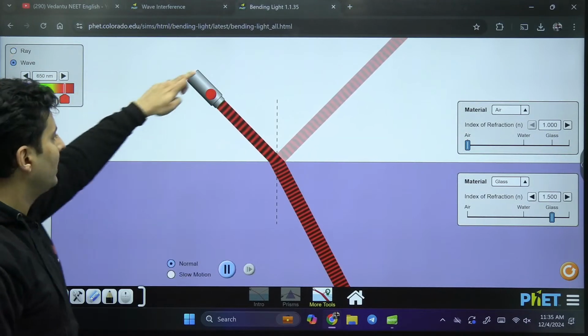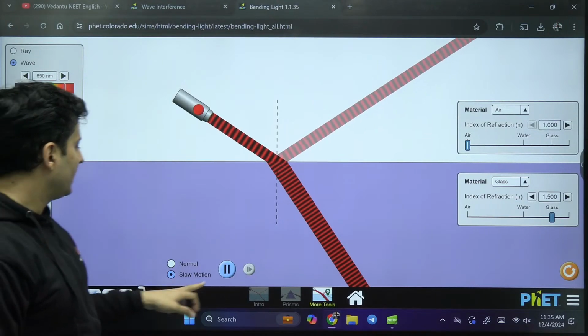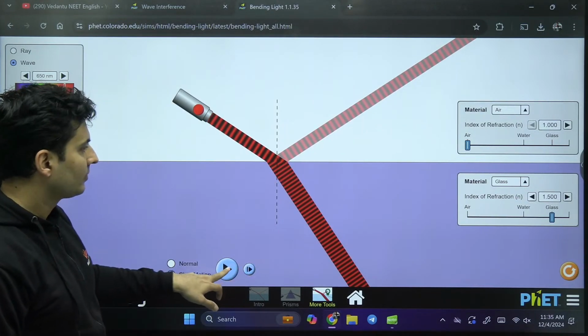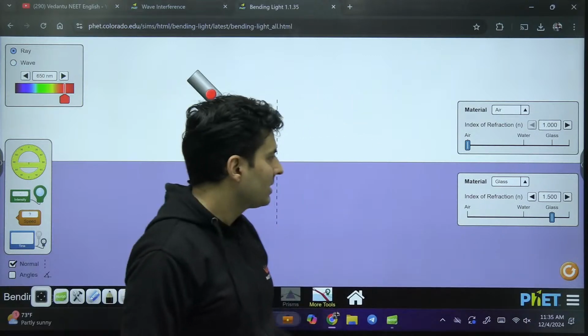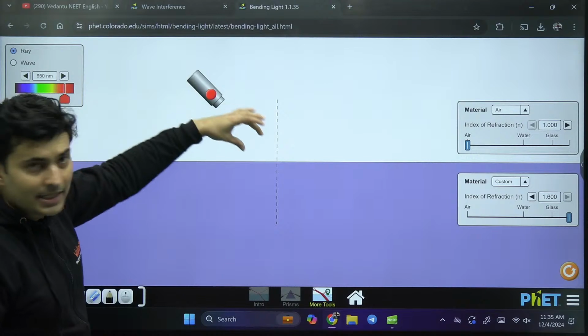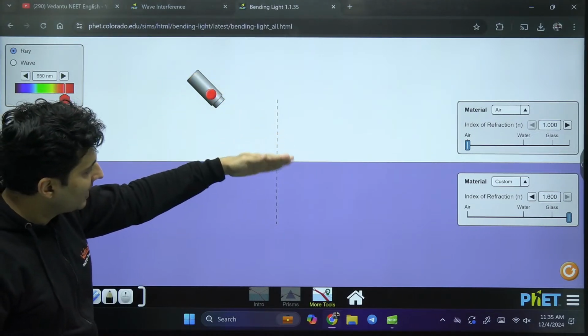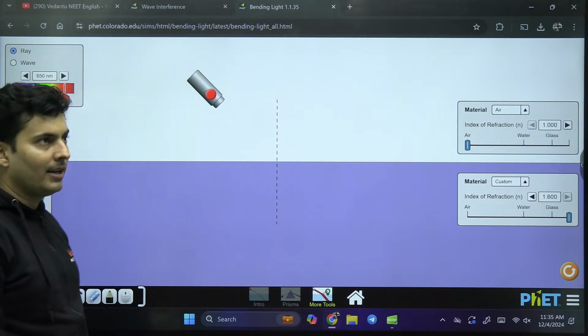This is better. See, basically, this is a very good example to see this. Observe this now. Light is coming from this torch as a plane wave. It will fall over here. It will refract and it will reflect.